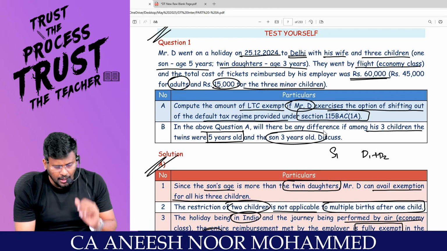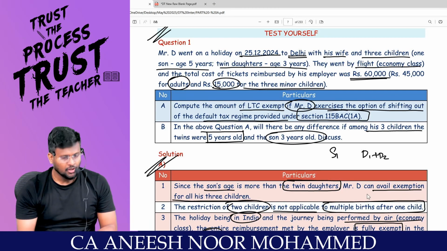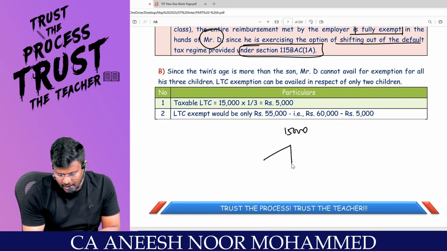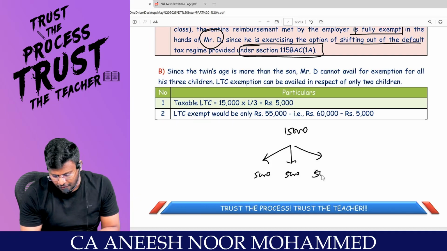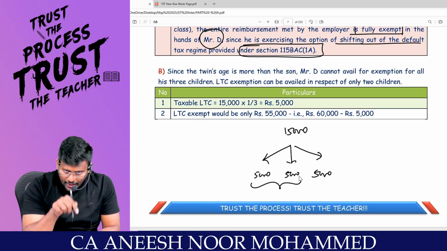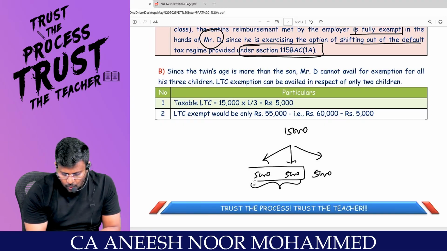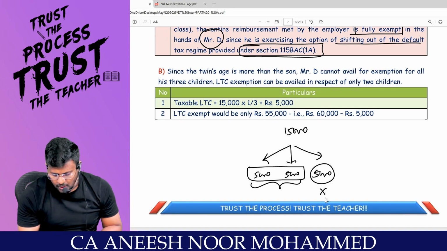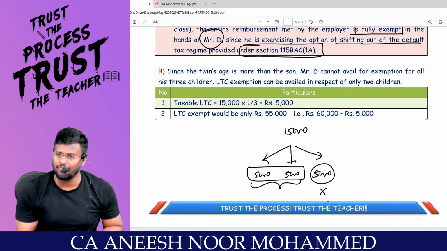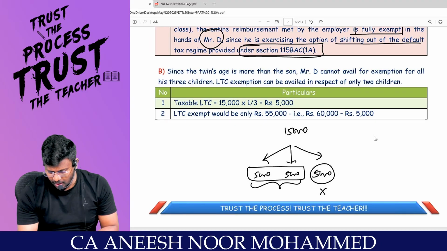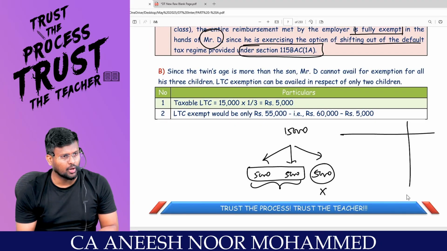For Chota Wala, totally how much did they pay? 15,000. 15,000 is classified into how many categories? 3 categories: 5,000, 5,000 and 5,000. If the first delivery is twins, only this 10,000 will be allowed as exemption under 10(5), whereas this 5,000 will not be allowed as deduction under 10(5). So this 5,000 will then be in the hands of the employee.